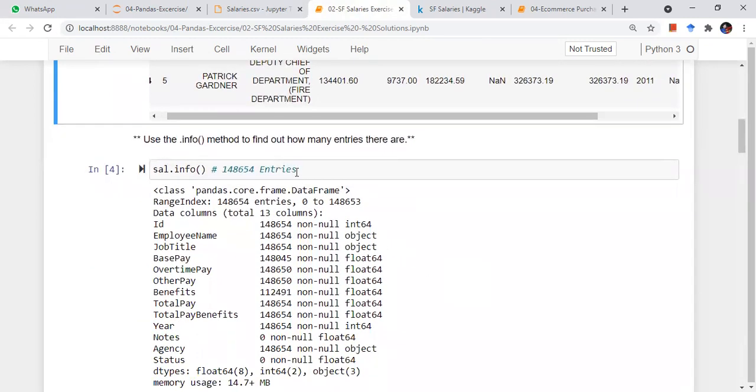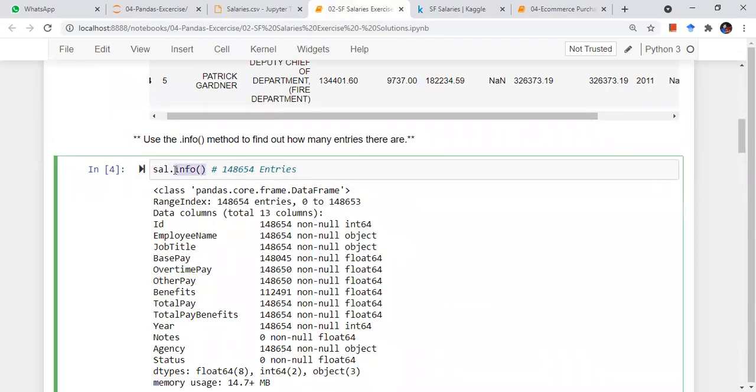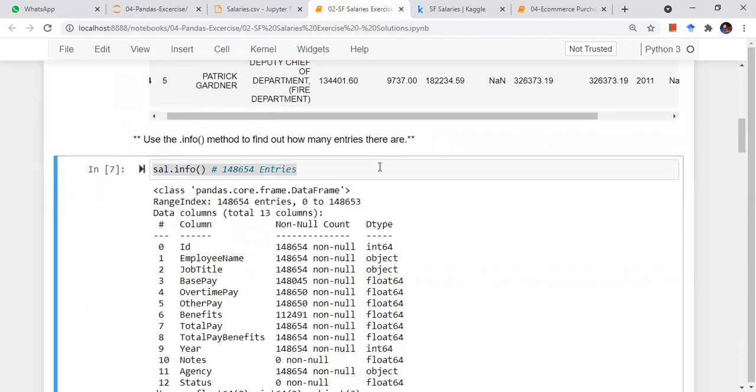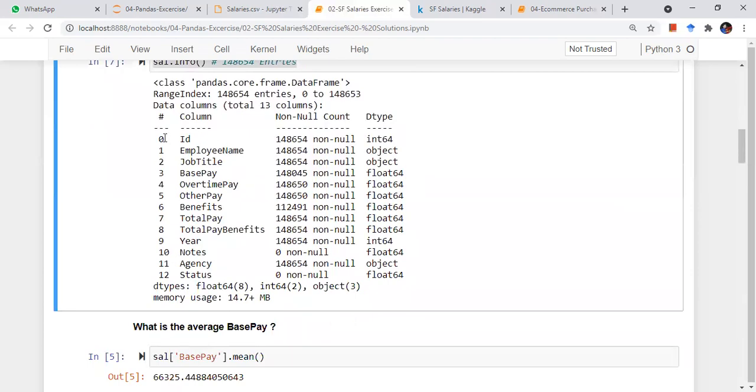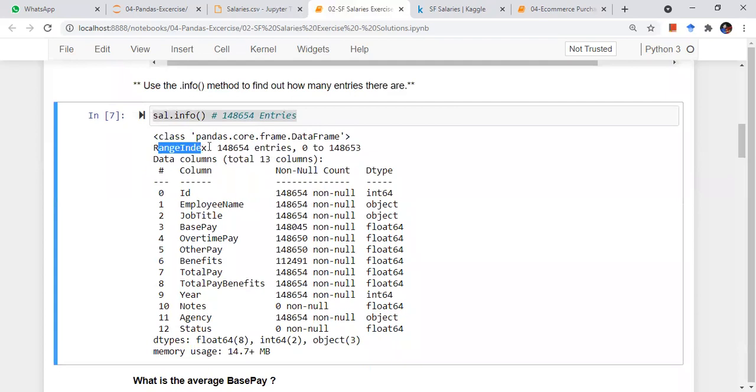So let's get an idea about the data set by using this method called info. Cell.info will present me all the columns. It says what the range of my index is, so these many rows are there, and the index varies from 0 to one less than the number of entries. Then I have 12 columns, and the non-null count.